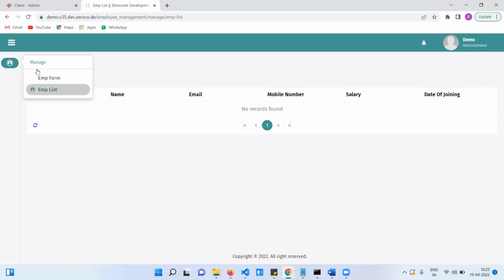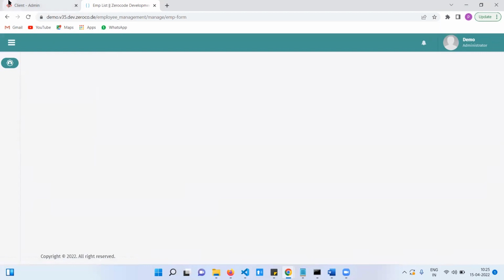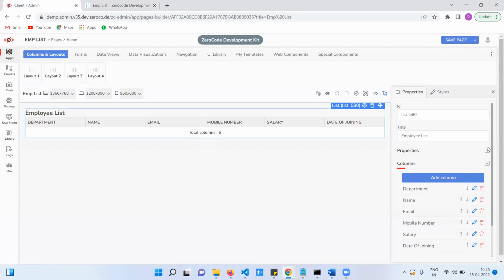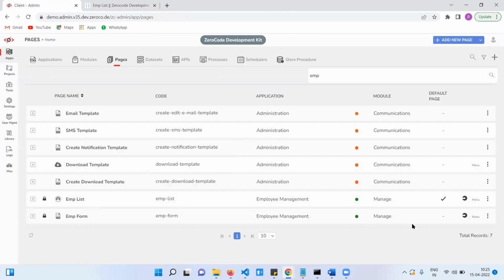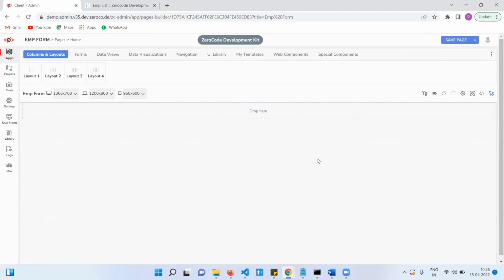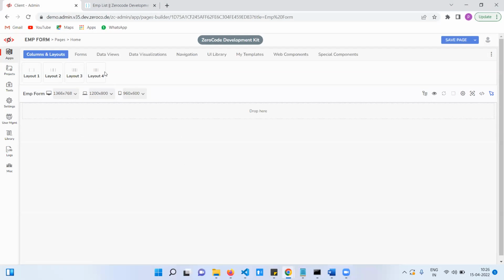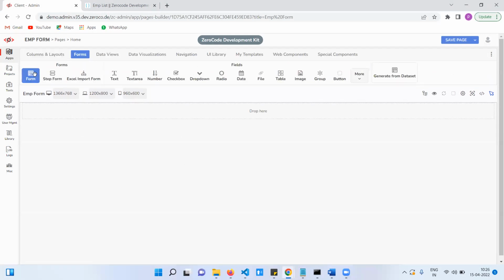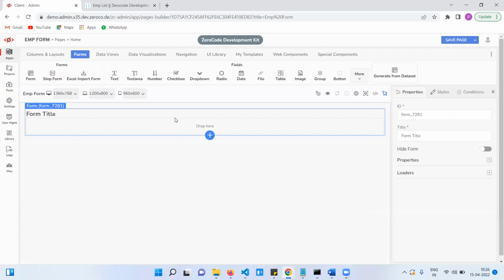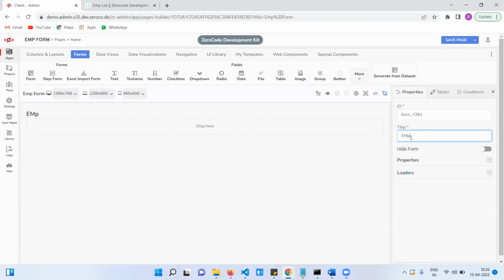Now I am going to create the employee form. So list done. Now I am going to design the employee form. So in the employee form, what are the fields available? We have these four. These are the fields, right? Now I am going to drag and drop the employee form. Here I am giving the title of the form, employee.